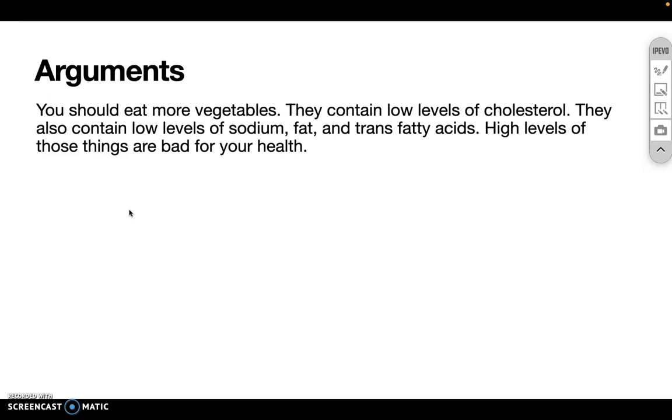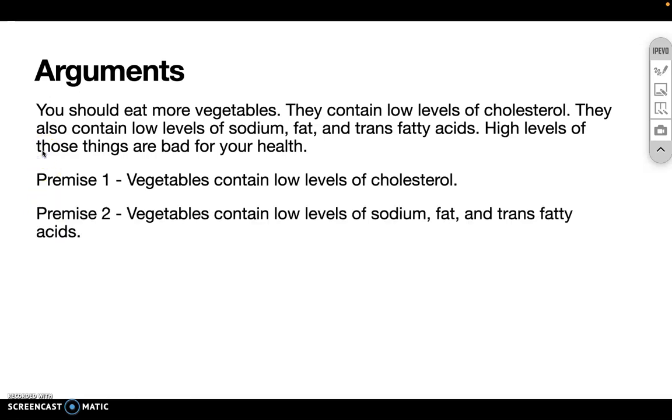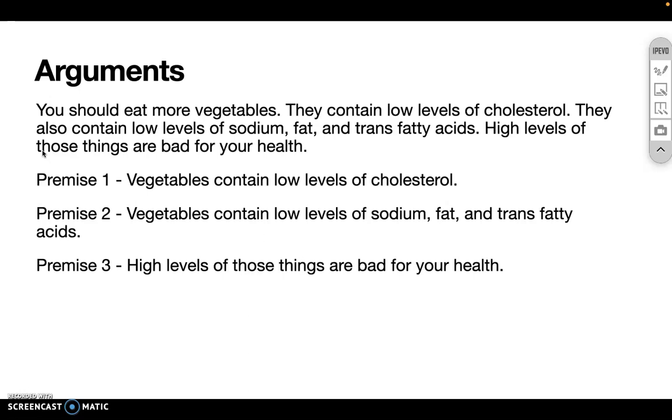And this is a good example of how you can't just trust that a conclusion will always be at the end of a passage. So if I were to break this up, I would say that vegetables contain low levels of cholesterol, that vegetables contain low levels of sodium, fat, and trans fatty acids, that high levels of those things are bad for your health, and the conclusion is really the appeal to you, the claim that you should eat more vegetables for these three important reasons.